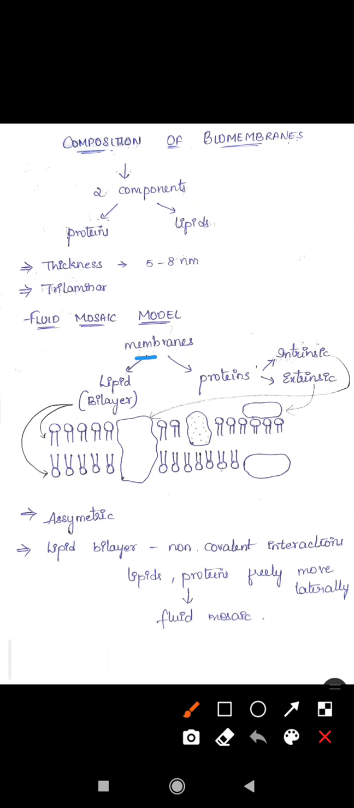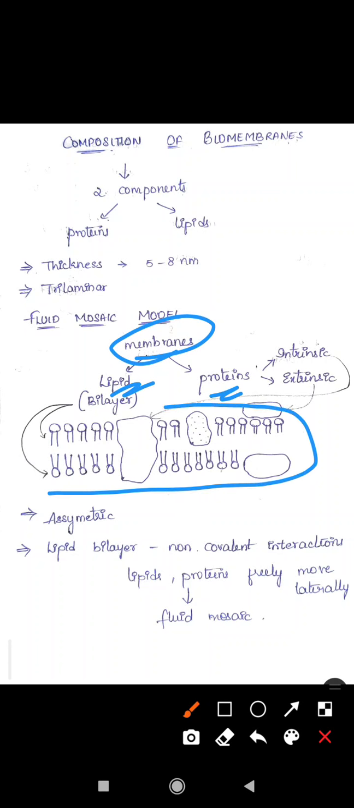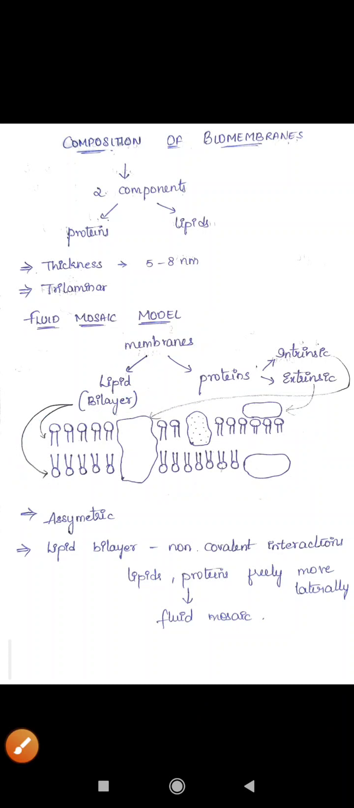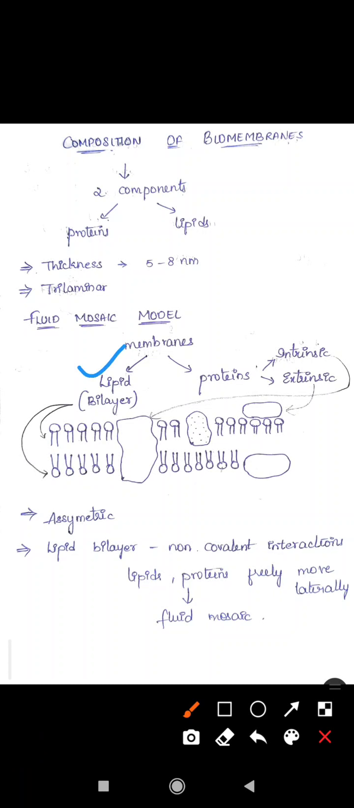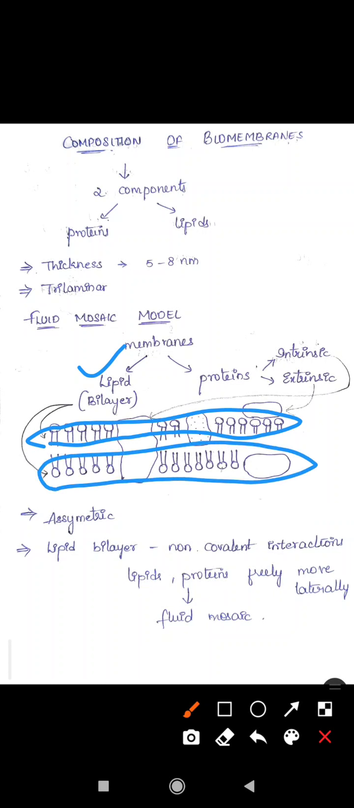Membranes are made up of lipids and proteins. Here is the structure of a biomembrane. You can see the lipid part is arranged in two layers. This is one layer and this is the other layer. So the lipid bilayer is composed of phospholipids. Here you can see a phospholipid structure.